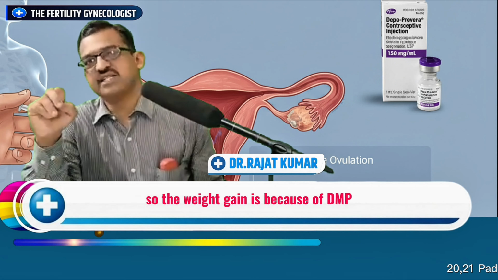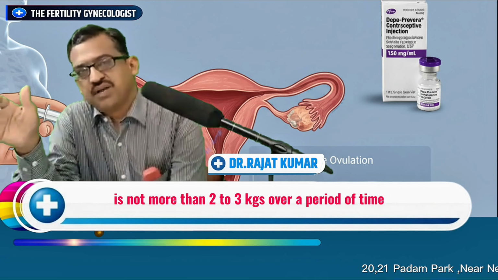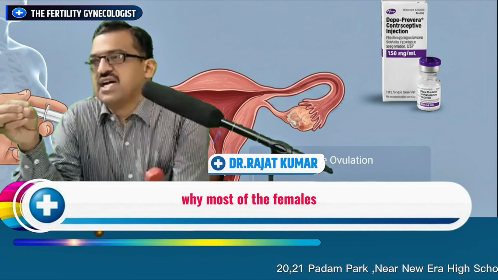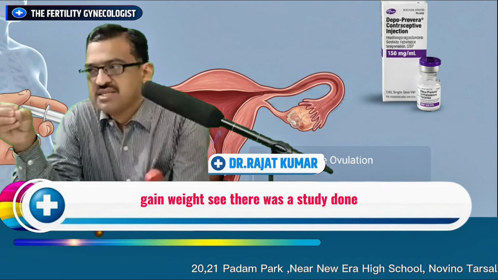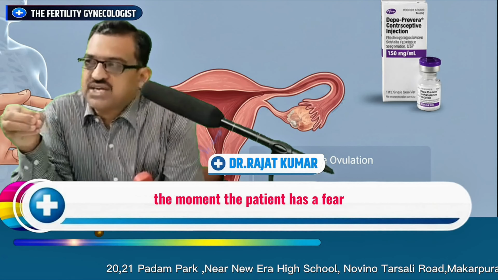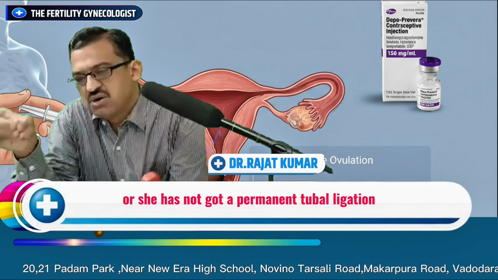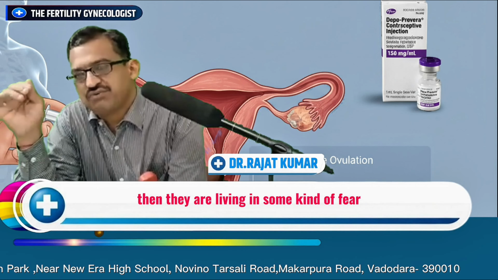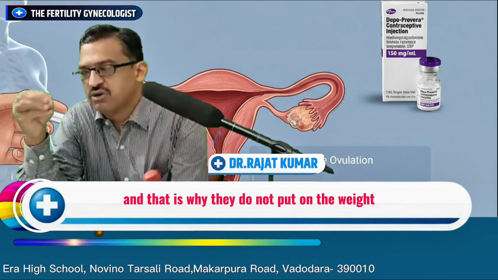So the weight gain because of DMPA is not more than 2 to 3 kgs over a period of time. But like I've said in my multiple videos, why do most females gain weight after successful contraception or a family planning operation? See, there was a study which found that when the patient fears she may conceive anytime, and she is not using any contraception method or has not had a permanent tubal ligation, she lives in some kind of fear. Because of that fear, they eat relatively less, and that is why they do not put on weight.